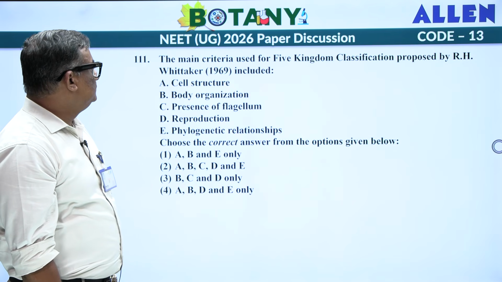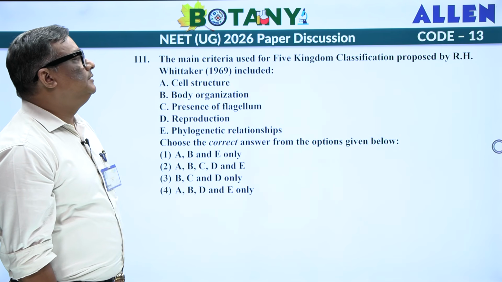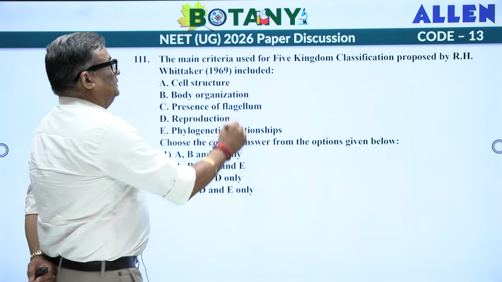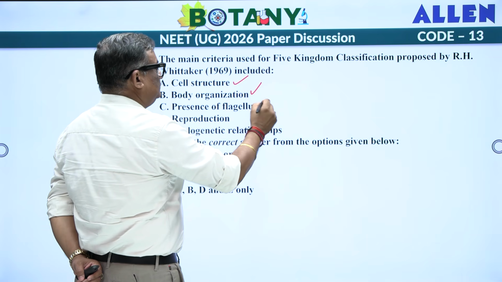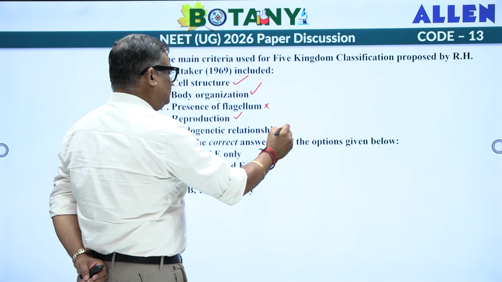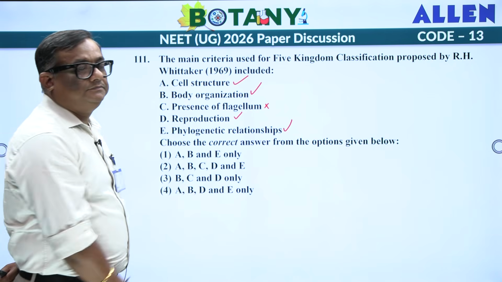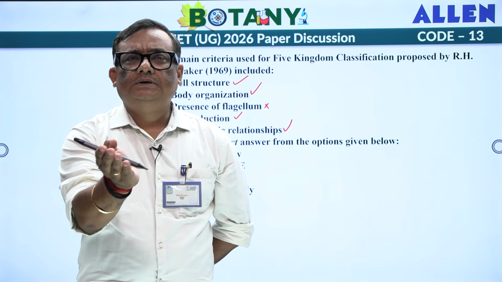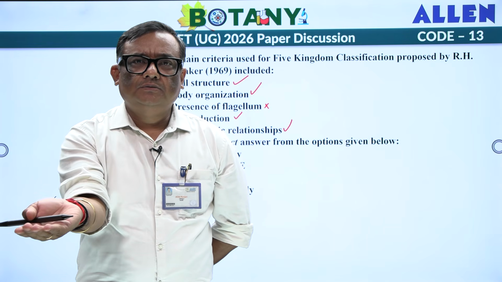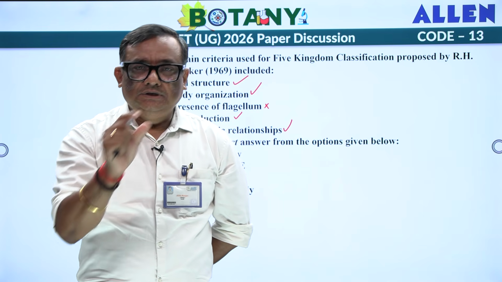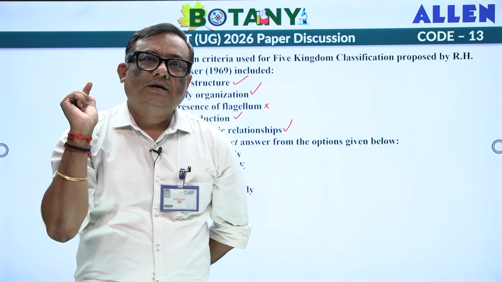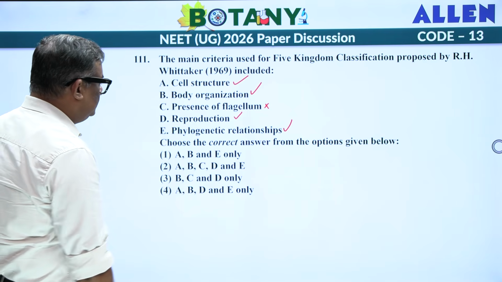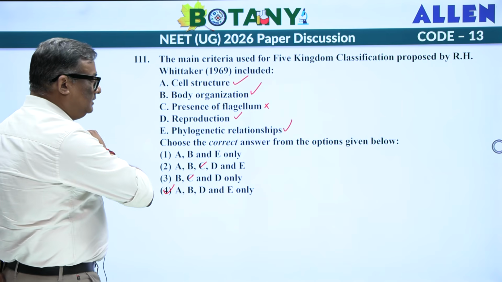Let's move on to the next one. Fine. The main criteria used for the five kingdom classification proposed by R.H. Whittaker 1969 included cell structure, cell organization, reproduction, and phylogenetic relationship. Biological classification, I hope when you open the NCERT, on the right hand side of the book, this entire paragraph deals with it, and it's a continuous line from R.H. Whittaker. Flagella is not the criteria, so where C is absent, C gone, you are only left with E, B, D, E.